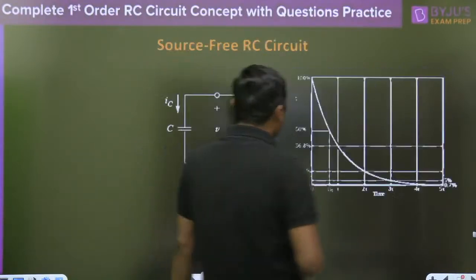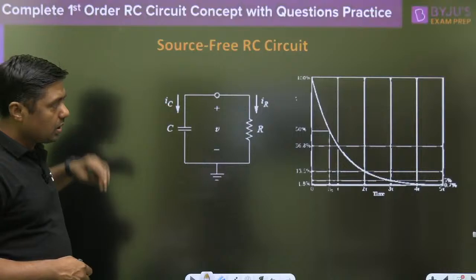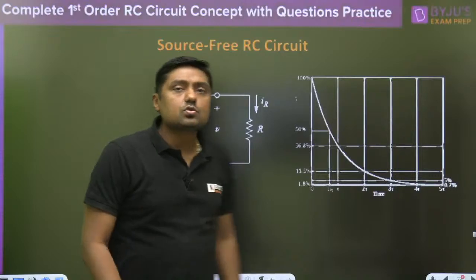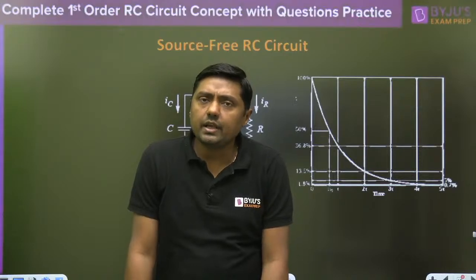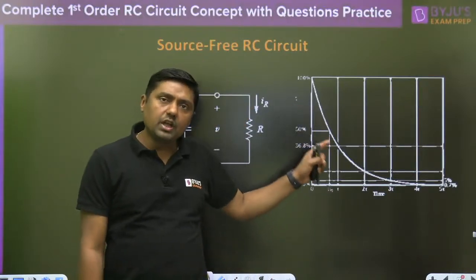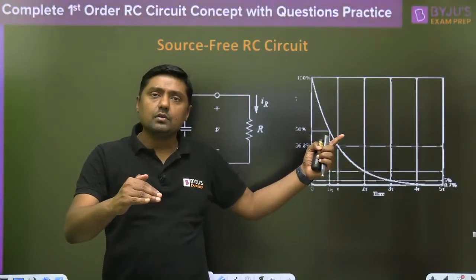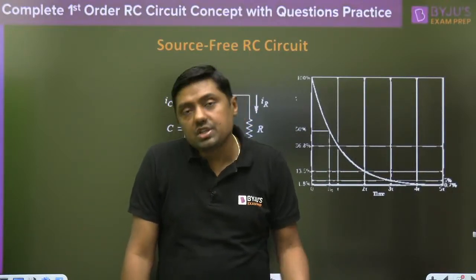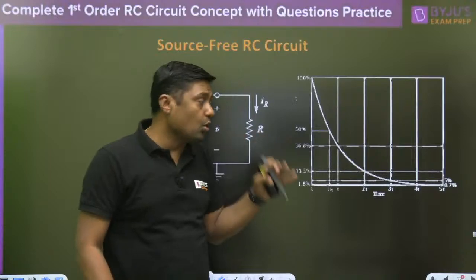that is called source free RC circuit and RC circuit with source. Okay, start. Now this is the RC circuit without source. We are going to get this type of response, that is called exponentially decreasing function. Okay, what will be the equation? Why are we getting this type of curve, exponentially decreasing function, right? And what will be the current through the circuit? And what is the initial energy across the capacitor? And what will be the final energy across the capacitor?